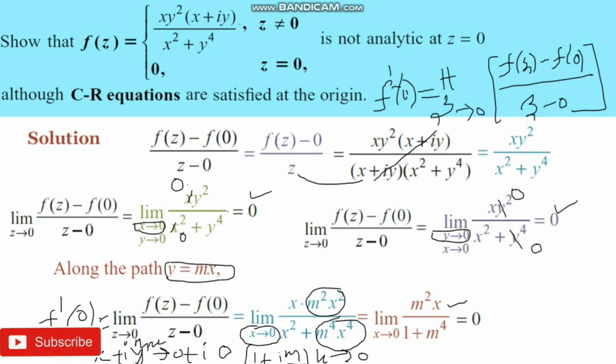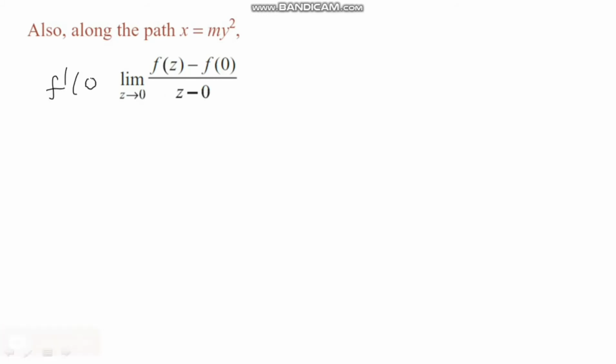But based on the nature of the function, it is a fourth degree and a second degree. Let us consider x equals my square, then we get the degrees of the denominator equal. So let us consider this path, x equals my square, in the definition of f dash of 0.